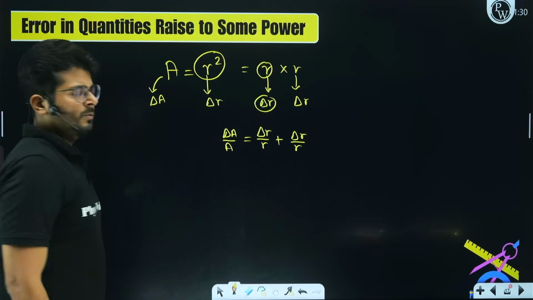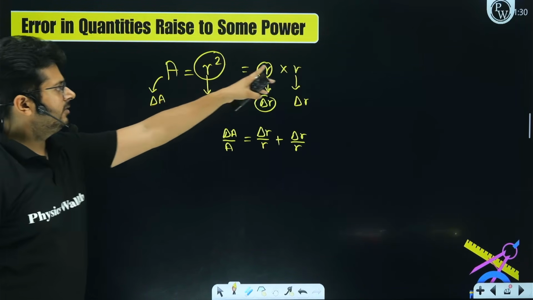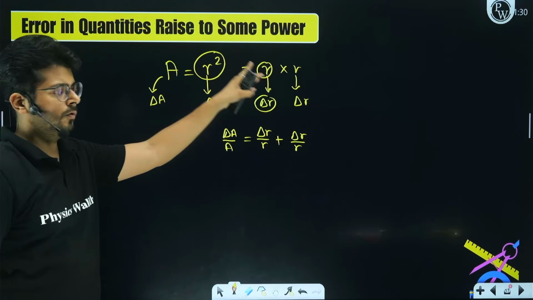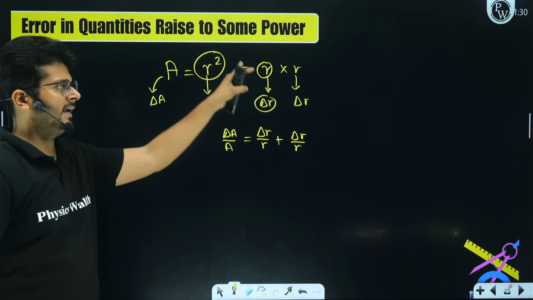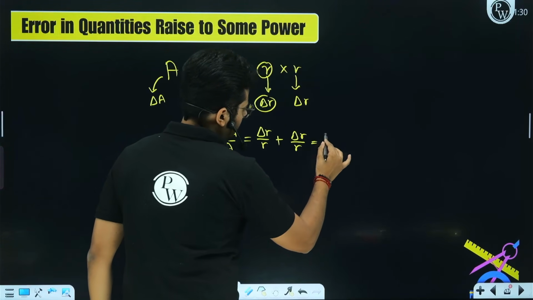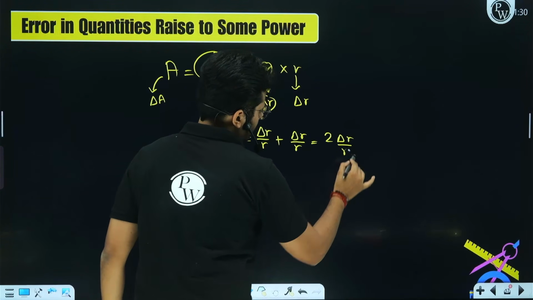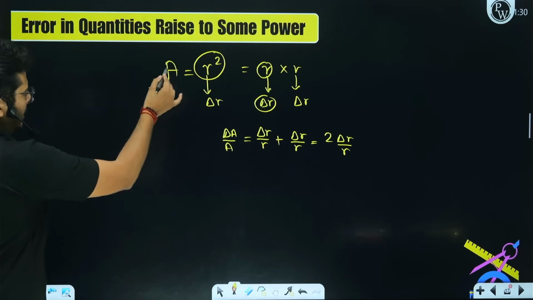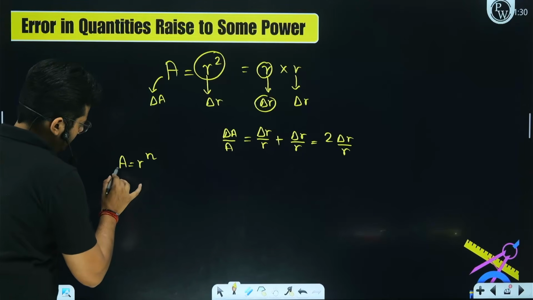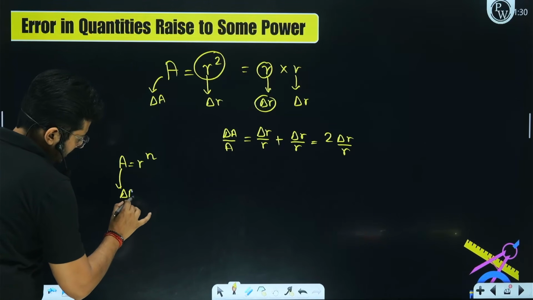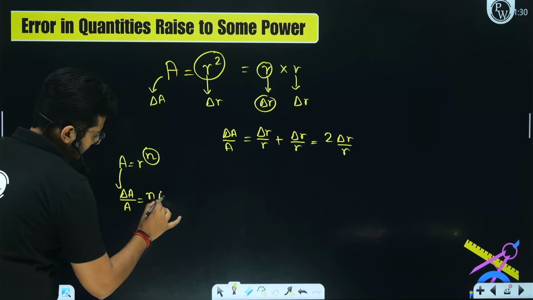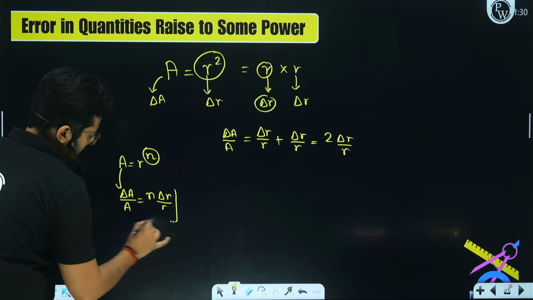Okay. Similarly, if we had a power 3, we have another R, we will add up delta R upon R one more time. If we have power 4, we will add up another time. If we have power n, we will add n times, right? So right now what is happening? You will have 2 times delta R upon R. Similarly, right now you can say if this is the relation A equals R to the power n, then in that situation delta A upon A will be n times delta R upon R. Okay.